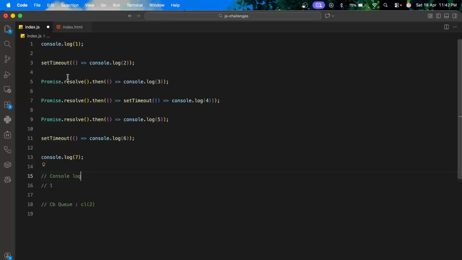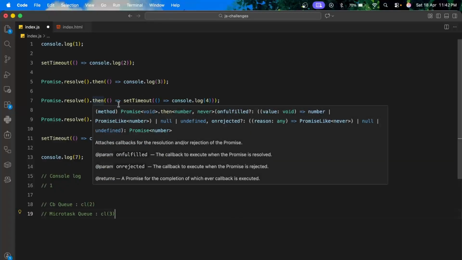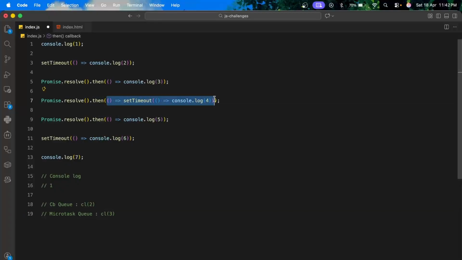Okay, then we have promise. Now for promises and mutation observer, remember they go to the micro task queue. So this promise goes to the micro task queue. So console log 3 goes to the micro task queue. Then in here we have again a promise, so this also goes to the micro task queue.